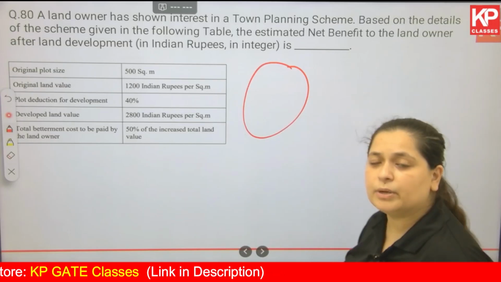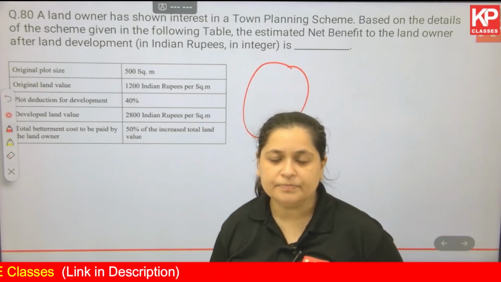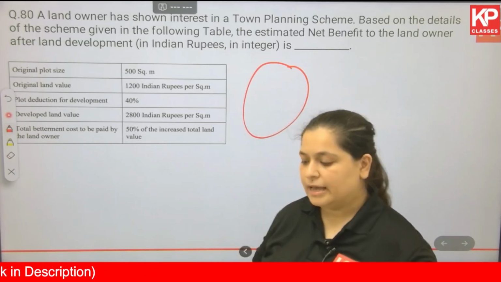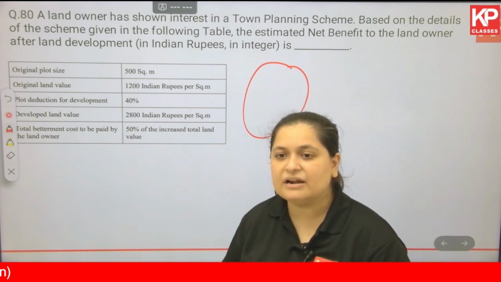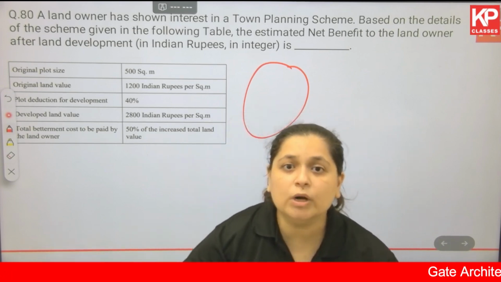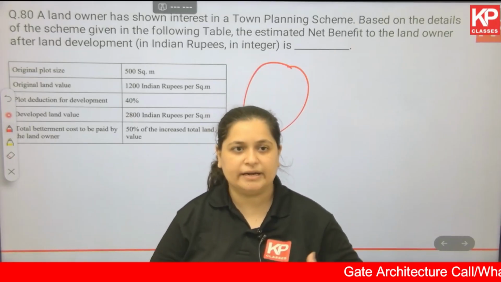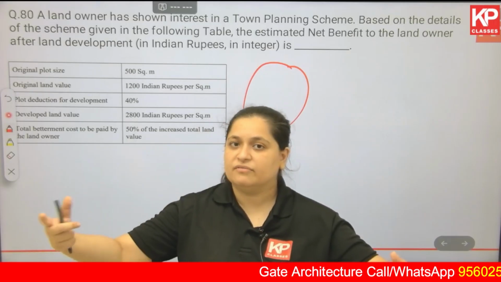Now remember we talked about value capture methods. So the authority is doing land reconstitution. Matlab, they are going to take the land from them, not acquire. Take the land from the owners for some time. They are going to pool the land, reconstitute it, make it better, provide infrastructure, and give it back to the owners in the proportion in which they gave it.